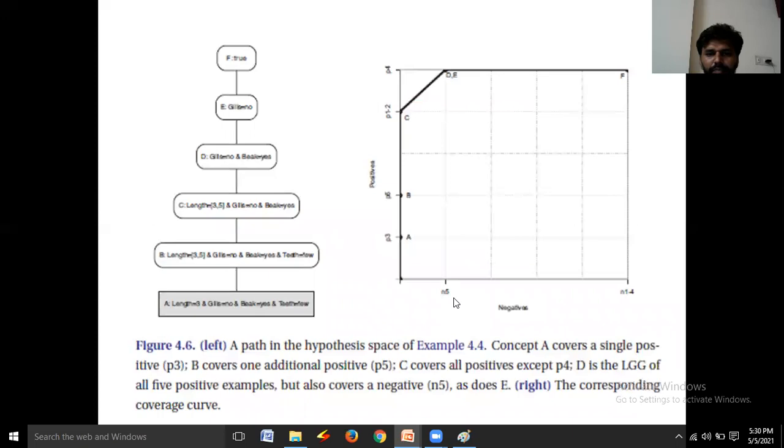And see, here A, B, C are each a concept. A is one concept; it covers P3 number of positives. B covers P5 number of positive examples, and C covers P1 minus 2 number of examples, and D covers P4 number of examples with N5 number of negative examples, right? In both cases, we will get the same. Now, D and E are treated as closed concepts.